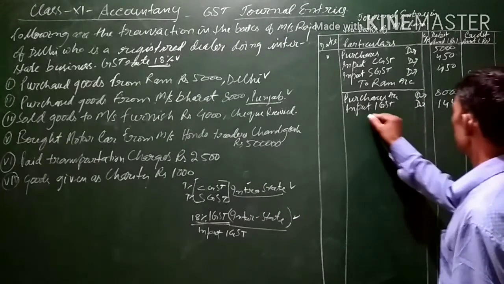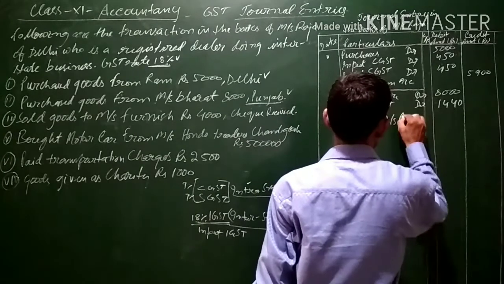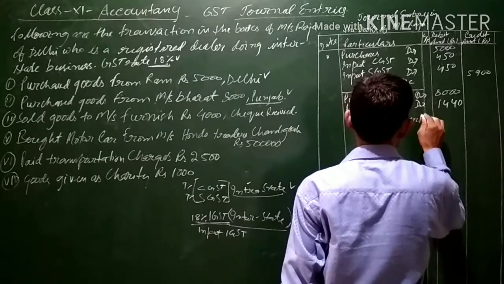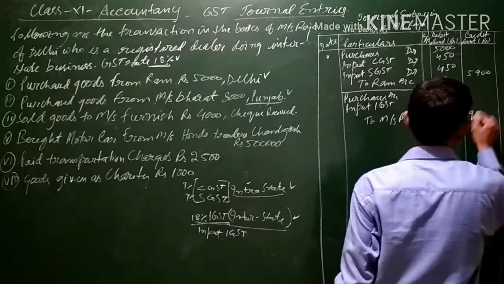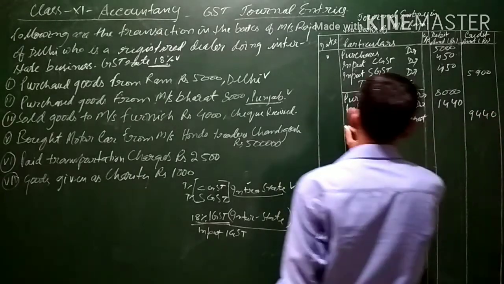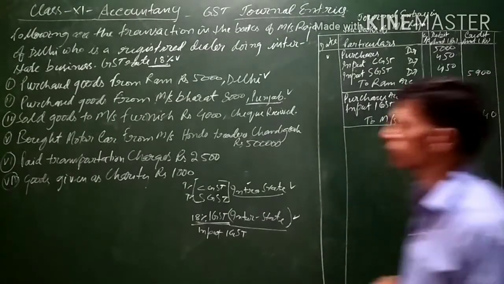So total will be credited to Mrs. Bharat's account. The amount will be 9,440. I am not writing the narration due to lack of space.